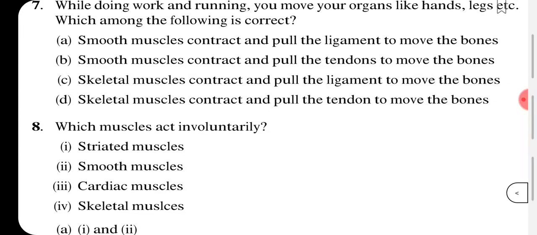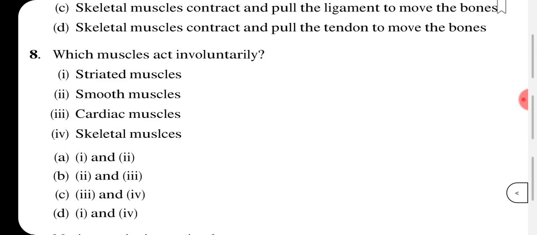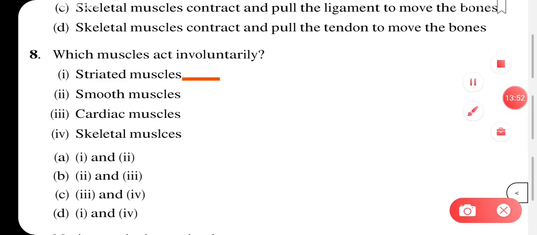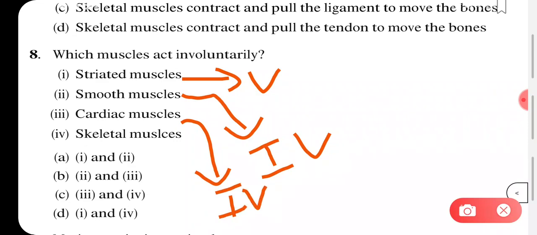Moving on to the next question, question number 8. Which muscles act involuntarily? Those muscles that are not in our control will act as involuntary. Let us see each one of these one by one. Striated muscles are the voluntary muscles, the skeletal muscles, like your biceps and triceps. Smooth muscles you will see in your stomach, in the linings of internal organs. They are not in our control, so they are involuntary. Cardiac muscles you see in the heart, so they are also involuntary. And skeletal muscles are the voluntary muscles, those connected to your bones.